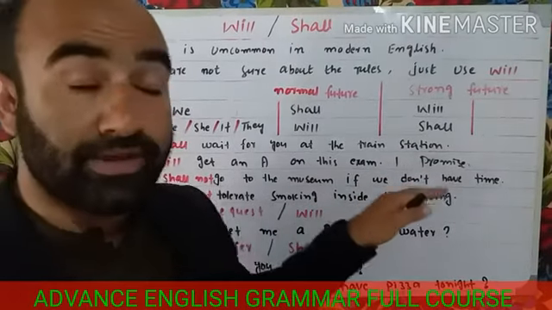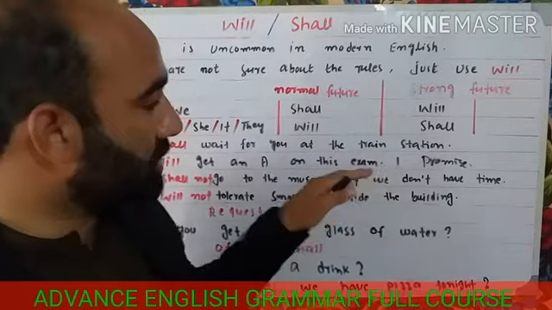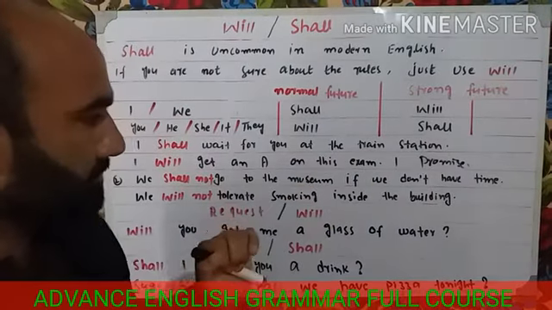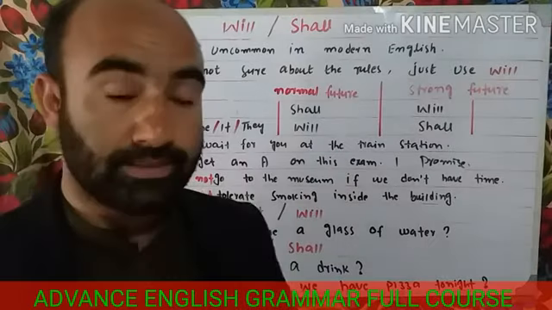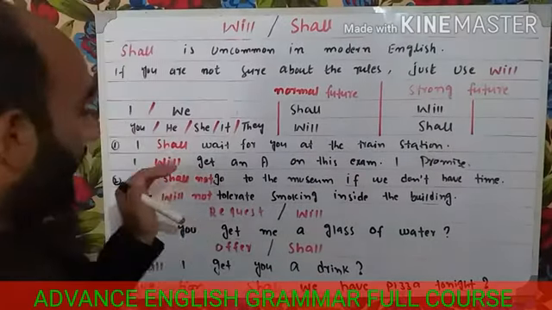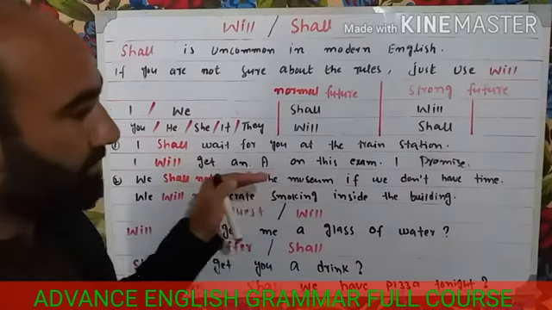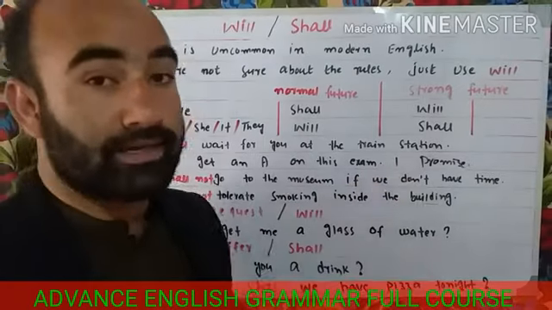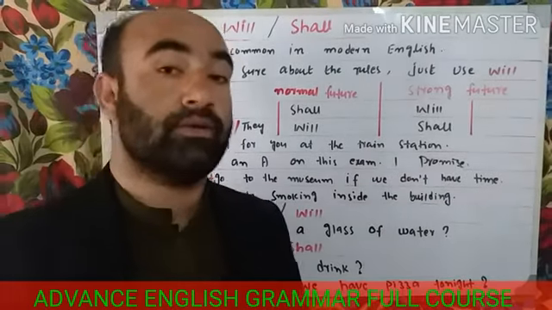These are strong feelings. For strong feelings, for a promise, we use will instead of shall. I will. Now we are talking about the strong future. In that condition, we use will.